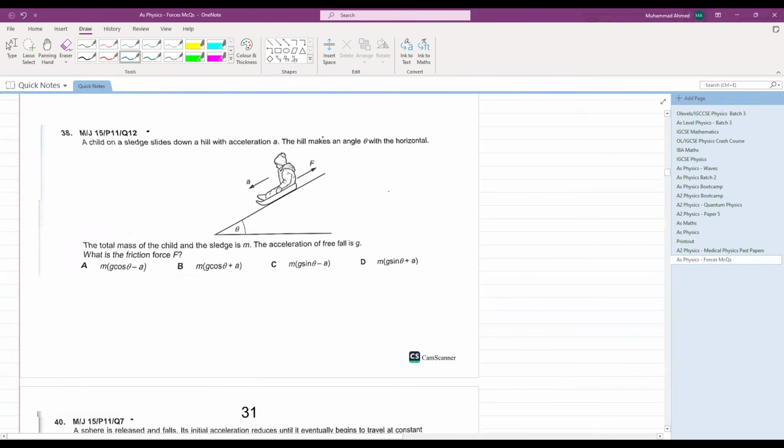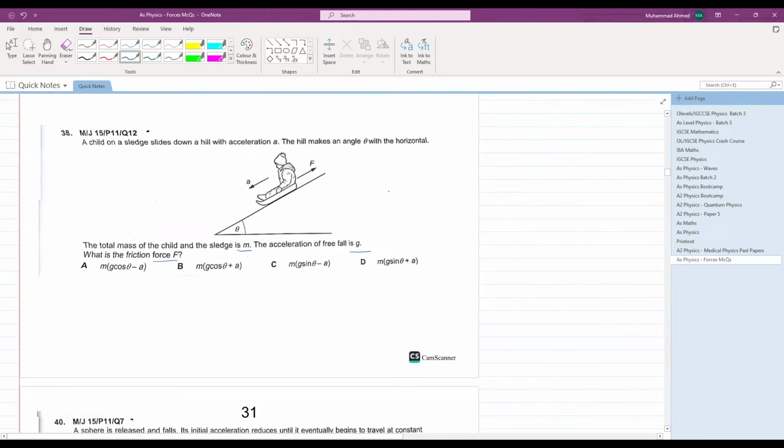A child on a sledge slides down a hill with acceleration a. The hill makes an angle theta with the horizontal. The total mass of the child and the sledge is m. The acceleration of free fall is g. What is the frictional force? You have to calculate the frictional force.